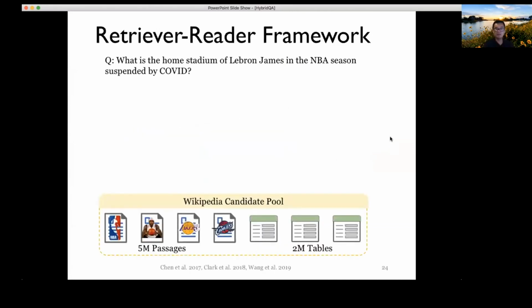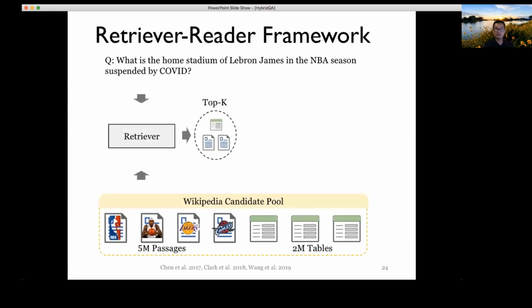So the retrieval reader framework proposed by Wang needs to address the issue of how we can correctly identify the most relevant 100-word passages and also the most relevant tables from the 2 million collection. That's very difficult.